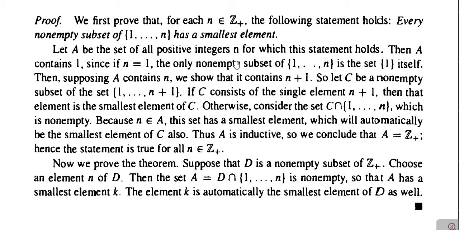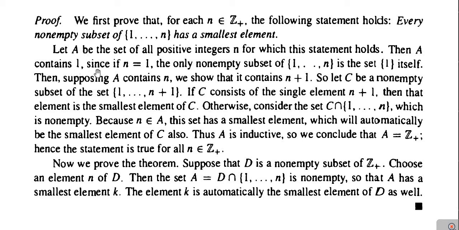So for that purpose, let A be the set of all positive integers n for which this statement holds. We are proving this by using the method of induction. So A is the set of all positive integers n for which this statement, which we are going to prove here, that every non-empty subset of the set 1, 2 up to n has the smallest element, holds. Then set A contains 1.